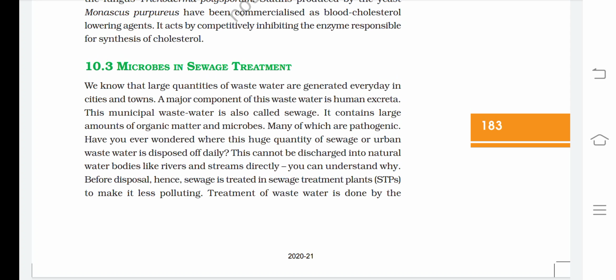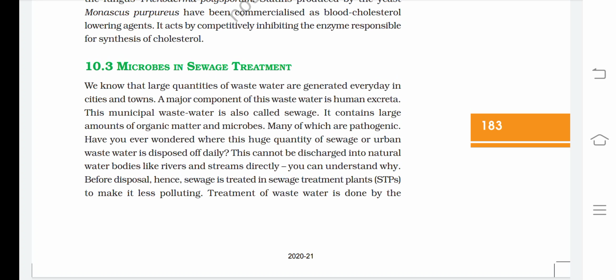Have you ever wondered where this huge quantity of sewage or urban waste water is disposed of daily? This cannot be discharged into natural water bodies like rivers and streams directly. You can understand why. Before disposal, hence, sewage is treated in sewage treatment plants (STPs) to make it less polluting.